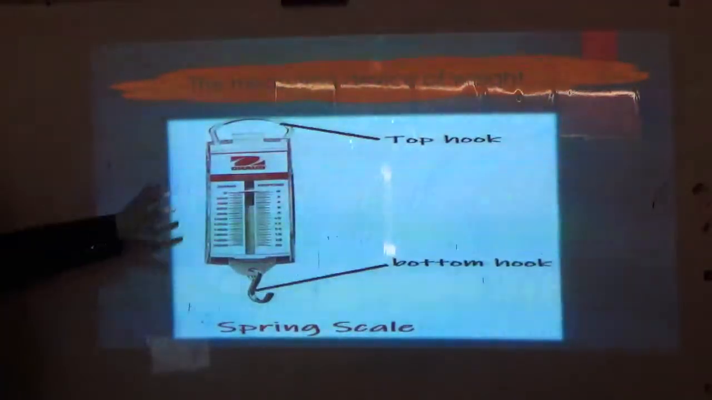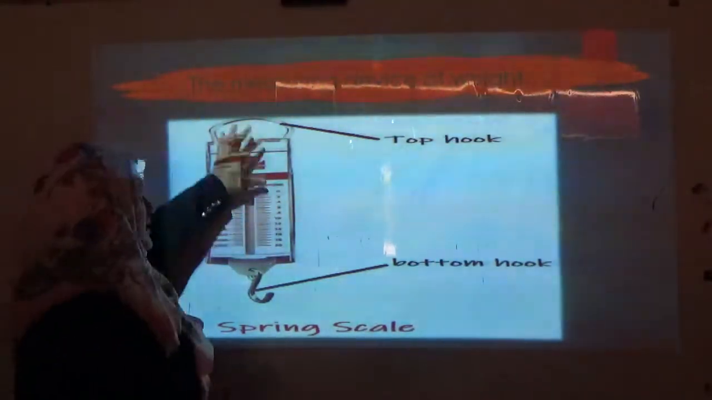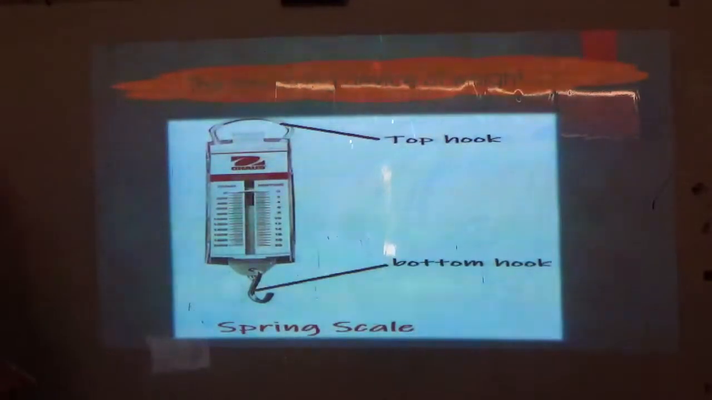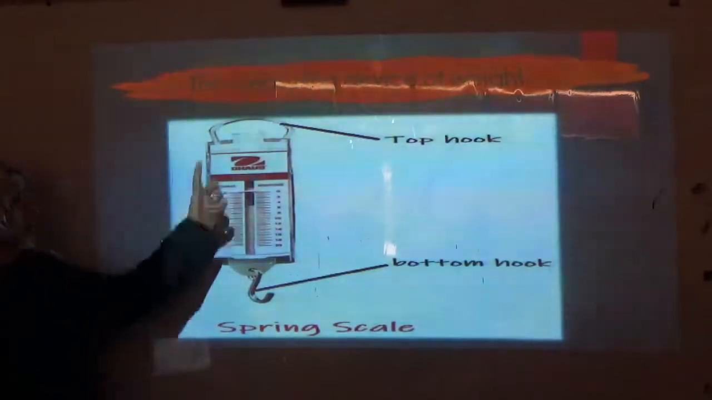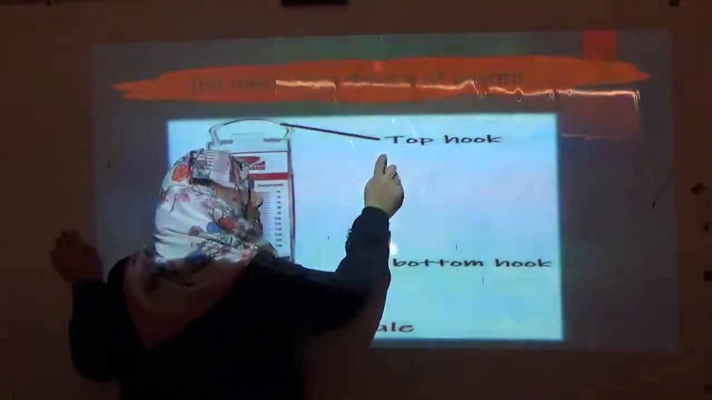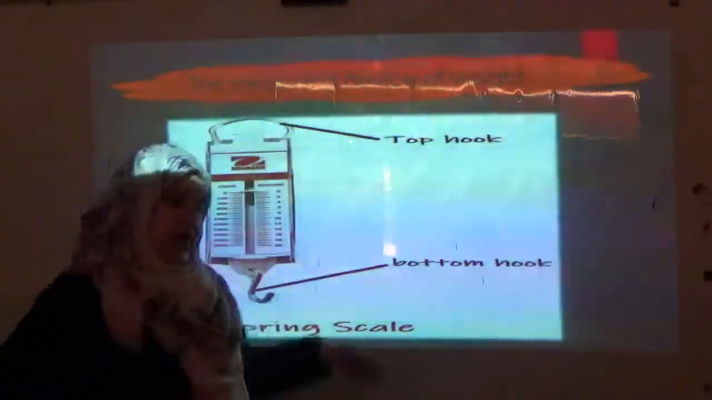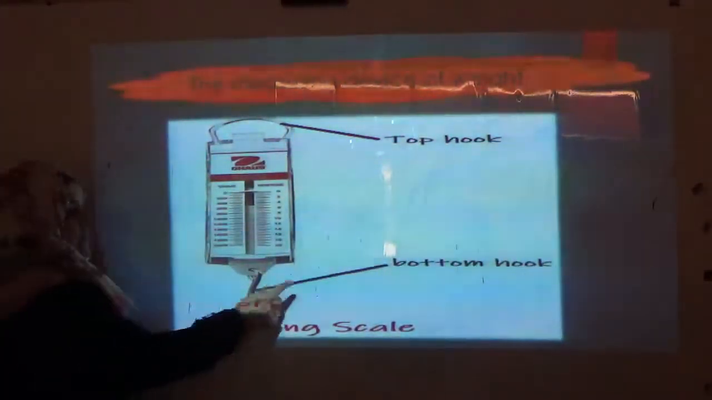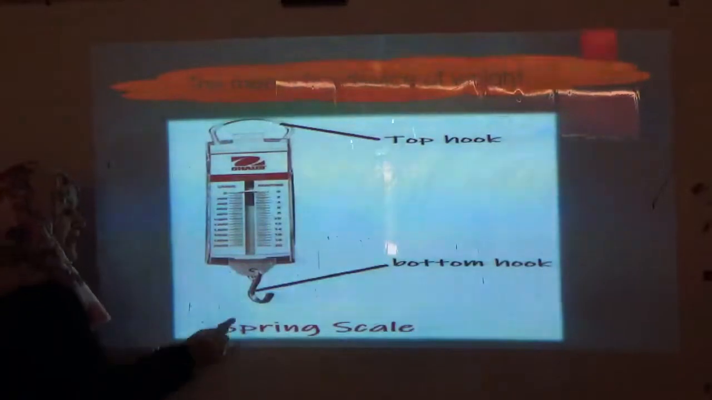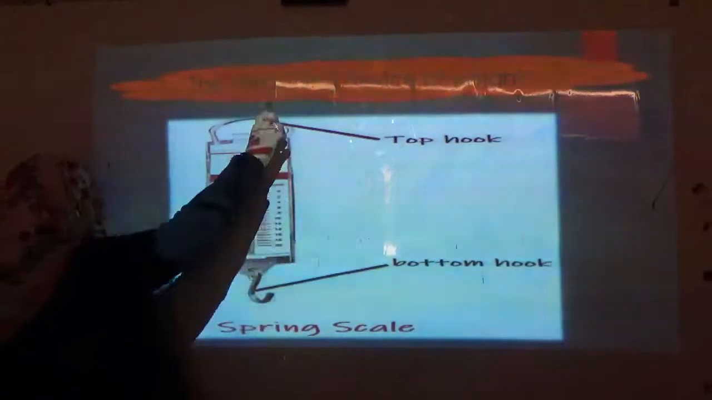The measuring device of weight is called the spring scale. Let's talk more about the structure of the spring scale and the main idea of its working. As you see, this is the spring scale. Here we have a top hook. Through the top hook, we can hang the device. At the end of the spring scale, we have a bottom hook. Through the bottom hook, I can hang the object that I'm going to measure its weight.